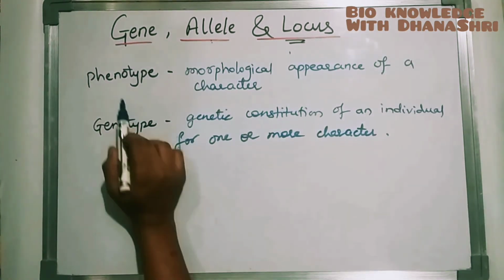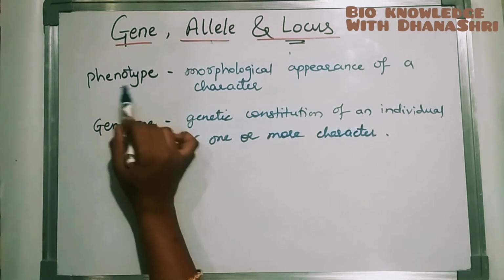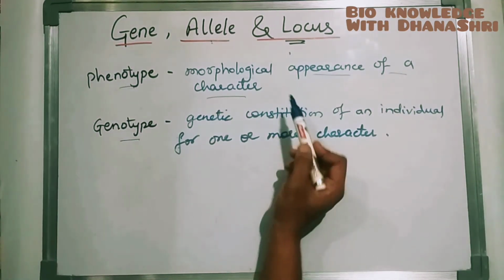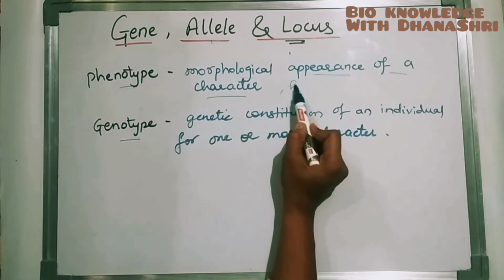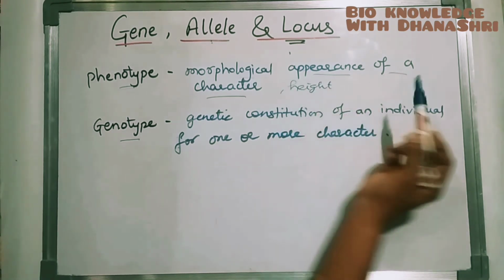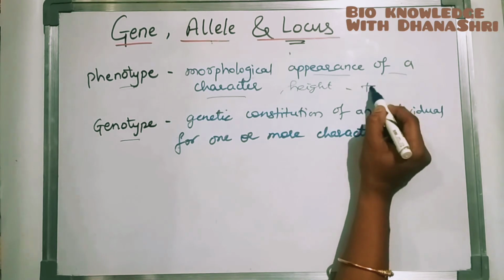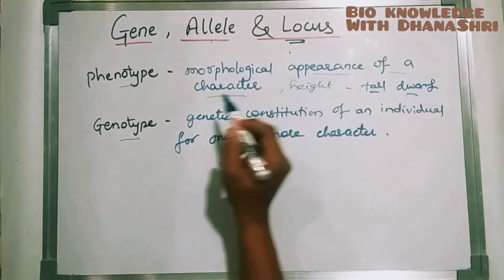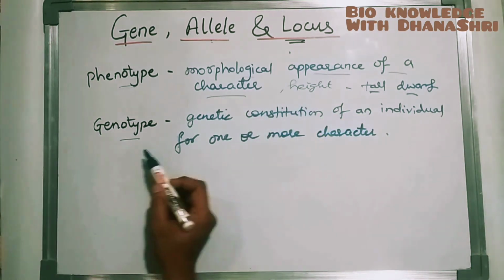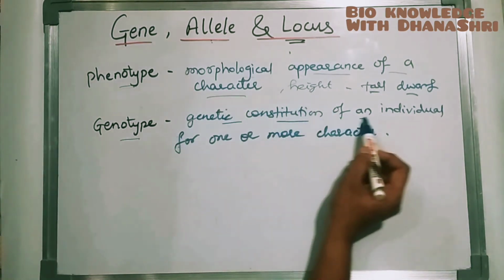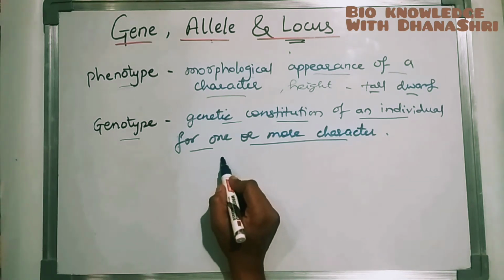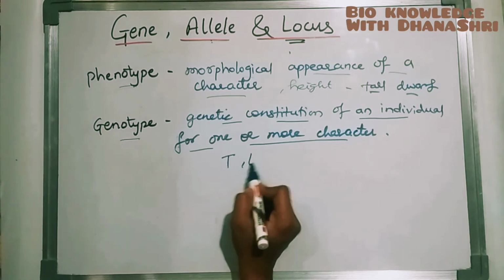Now next one, phenotype and genotype. Phenotype means the morphological appearance of a character. Like I have told, for height it may be tall or dwarf. This is a morphological appearance of a character. And the genotype is the genetic constitution of an individual for one or more characters, like capital T or small t.